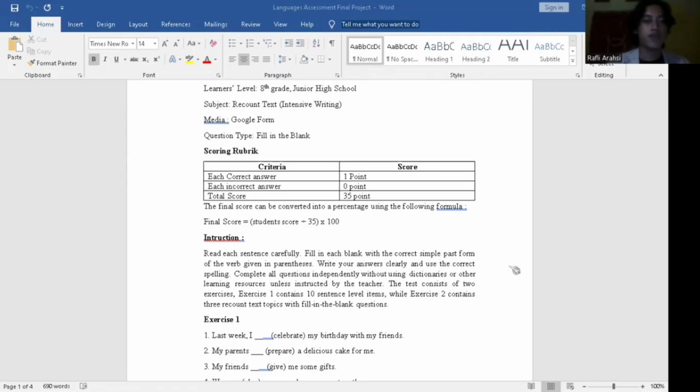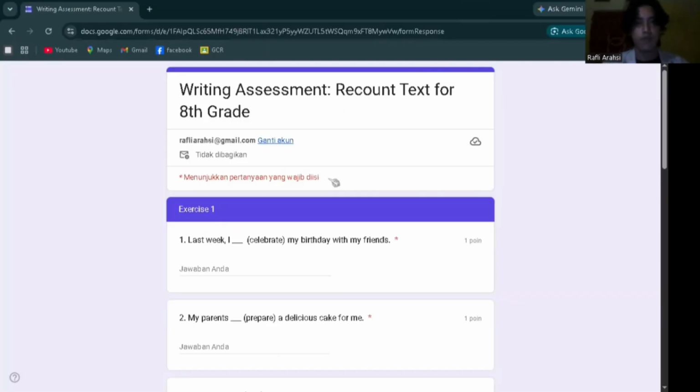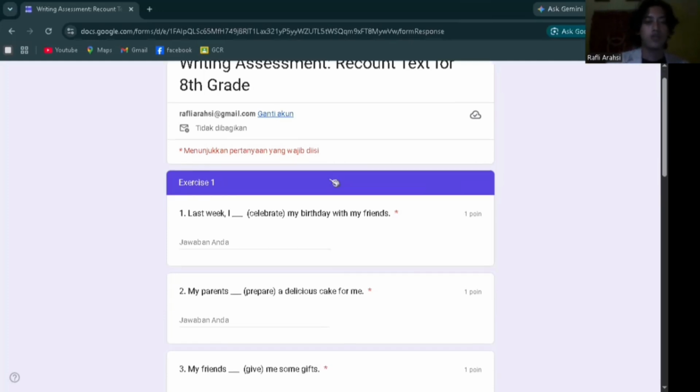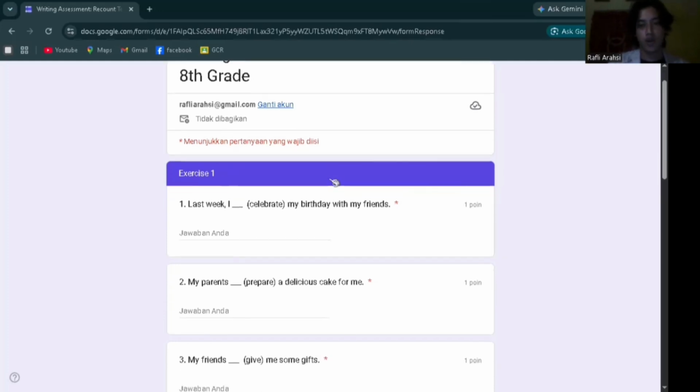Next I will explain about the practicality of this assessment, and I will show the assessment. Okay, this is the writing assessment. The writing assessment is recount text for 8th grade, and this is the question of exercise 1. So I will explain about the practicality.